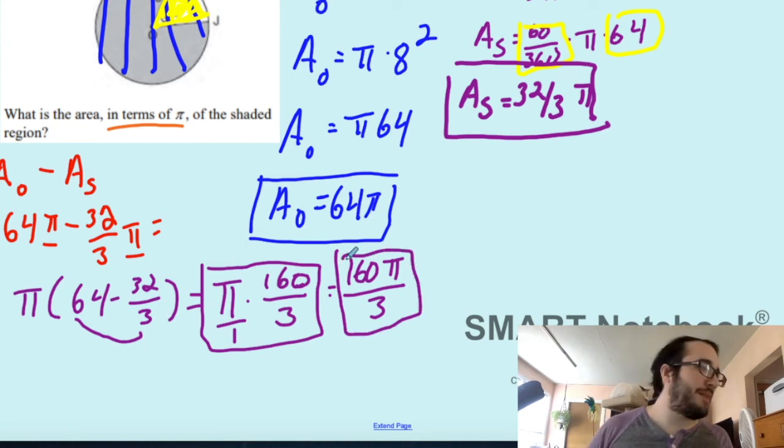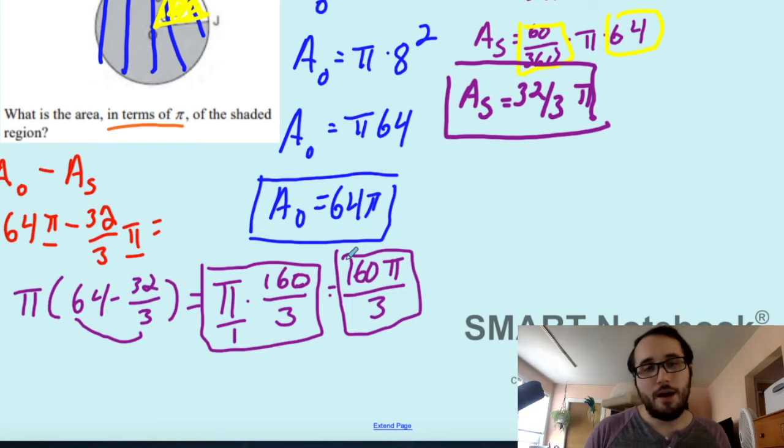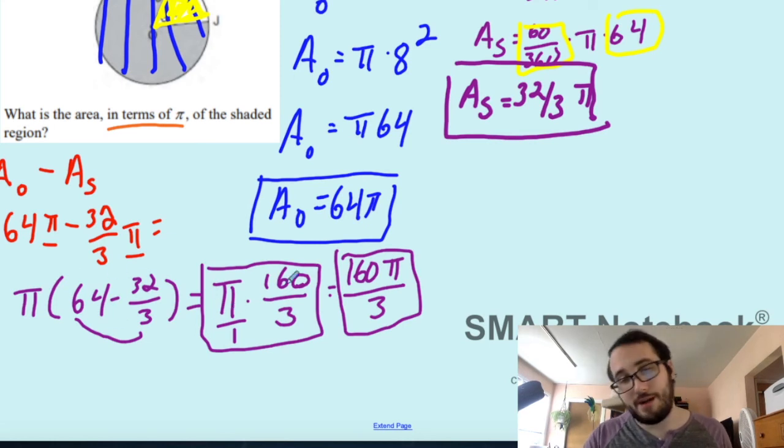Okay, I know it sounds like I'm making this more complicated, and it kind of is more complicated because a lot of you don't know these algebraic rules, but I hope at least some of you see the appreciation of, I'm not just going to tell you, just subtract and that's why it works. The reason why it works is you can factor out pi, you can subtract the constants, and then you can multiply pi back in, and that's how you get your final answer.